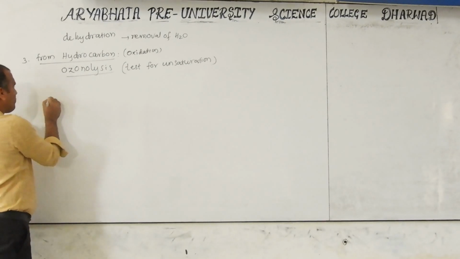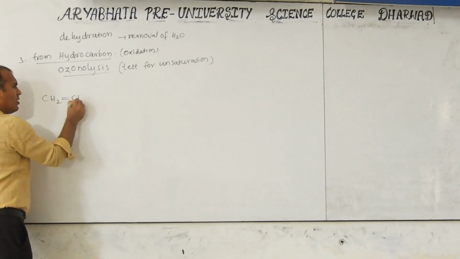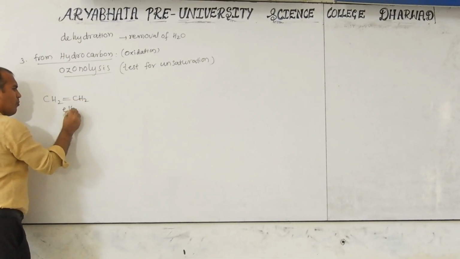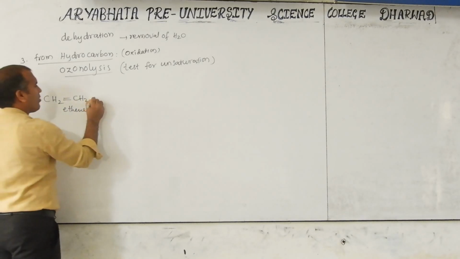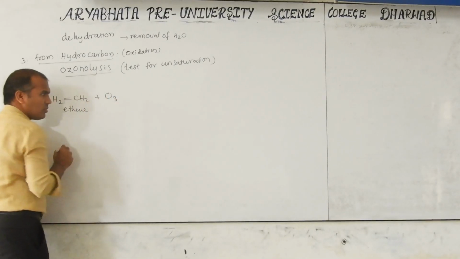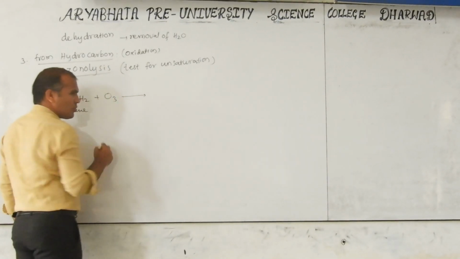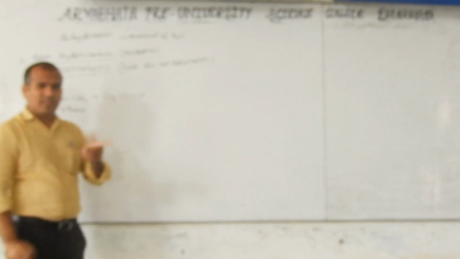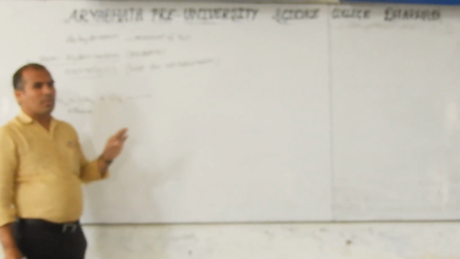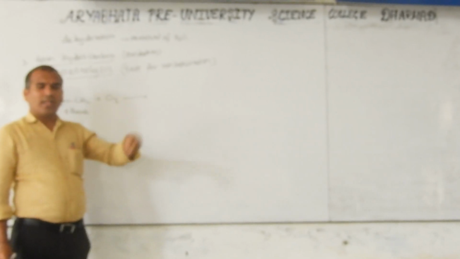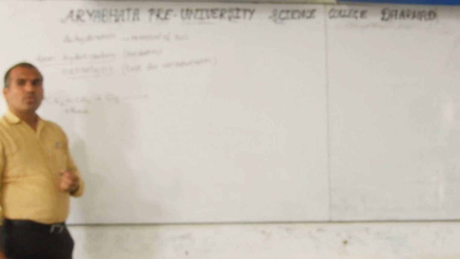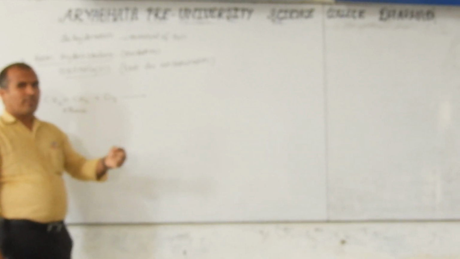Now, one well-known example is ethene. Ethene reacts with ozone, then forms first a monozonide. Actually the mechanism is different; only for our understanding purpose, I am writing the intermediate. Later the ozonide forms.